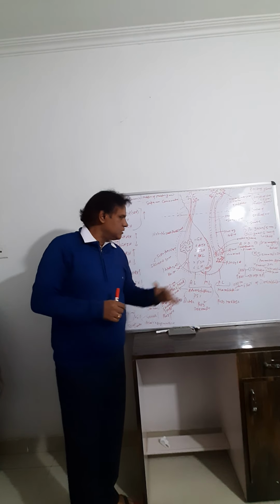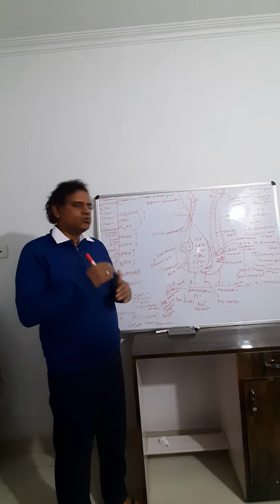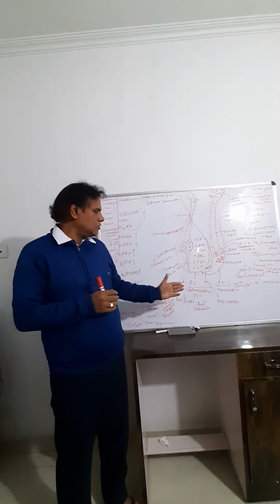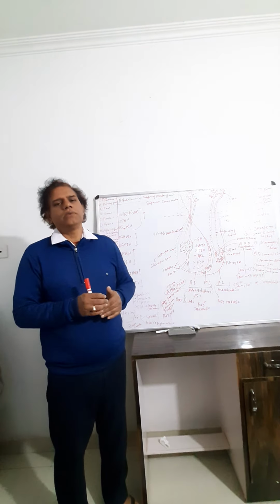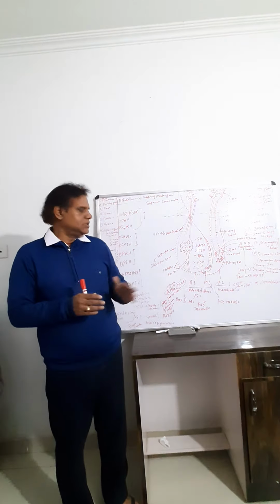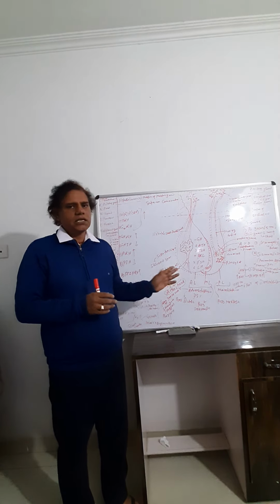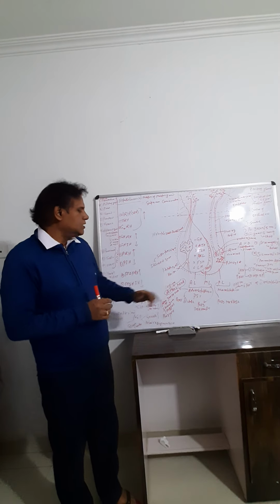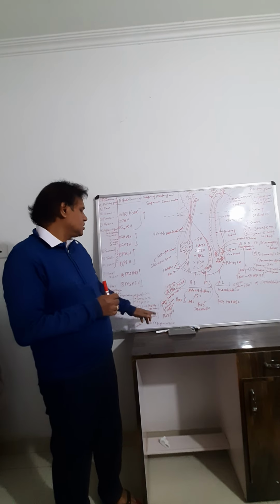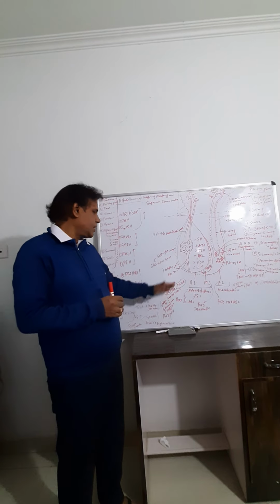The pituitary gland is divided into three parts: anterior lobe, middle lobe, and posterior lobe. But in human beings the middle lobe is poorly developed and is attached to the anterior lobe. This is called adenohypophysis, around 75% of the whole pituitary gland. The anterior lobe is called pars distalis and the middle lobe is called pars intermedia, and together they are called adenohypophysis. The origin of adenohypophysis is Rathke's pouch. What is Rathke's pouch? Rathke's pouch is formed from the dorsal wall of the stomodeum, the foregut, originating from the pharynx part.